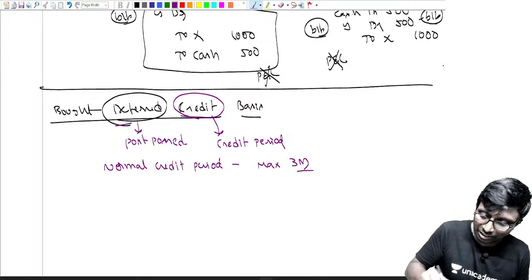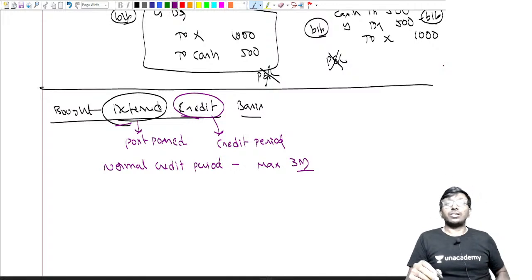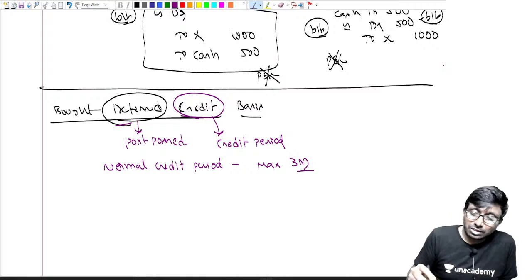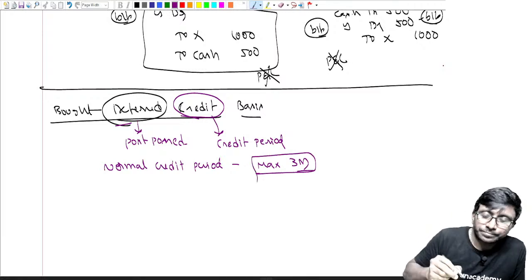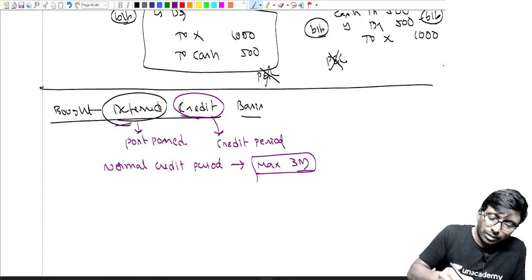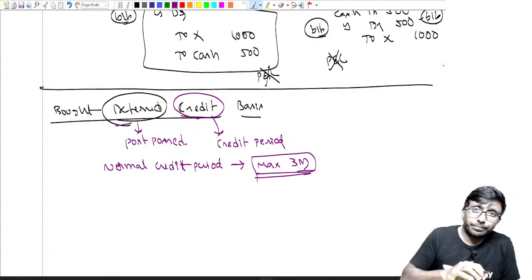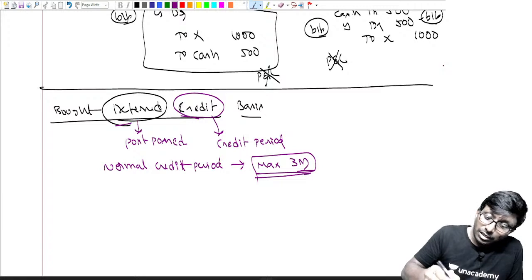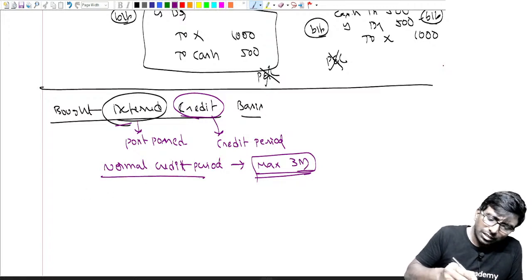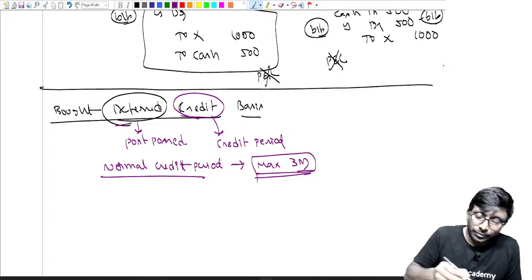You take goods today, you pay me in 3 months' time. Suppose someone says, Ravi, take the car, you pay me after 2 years.